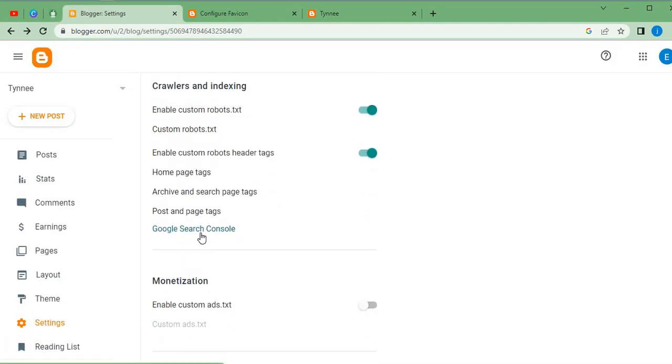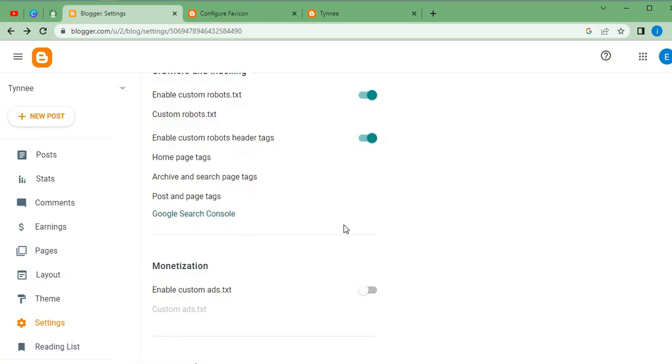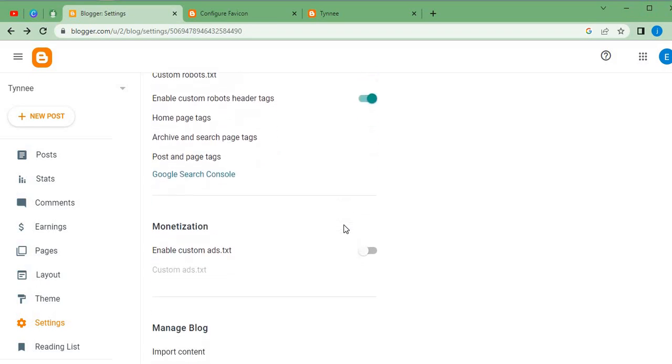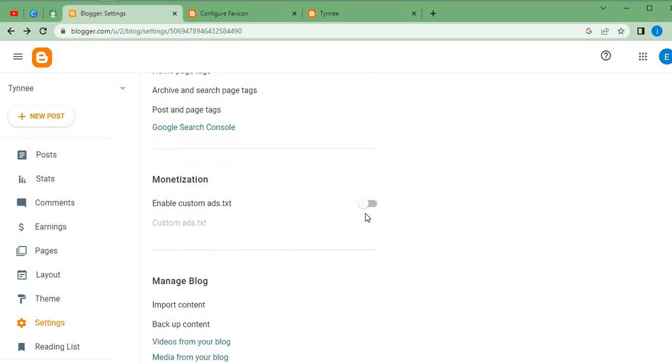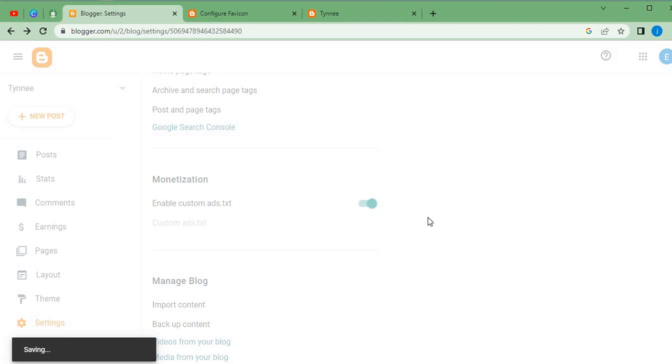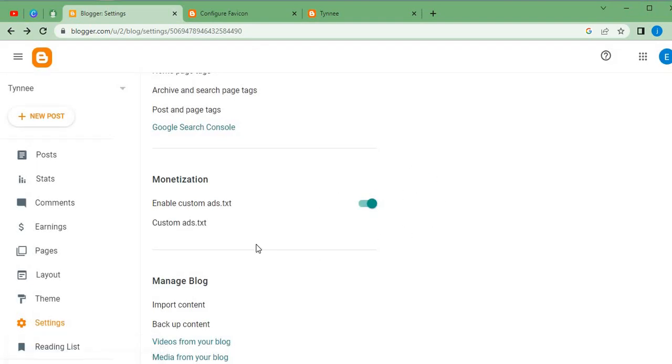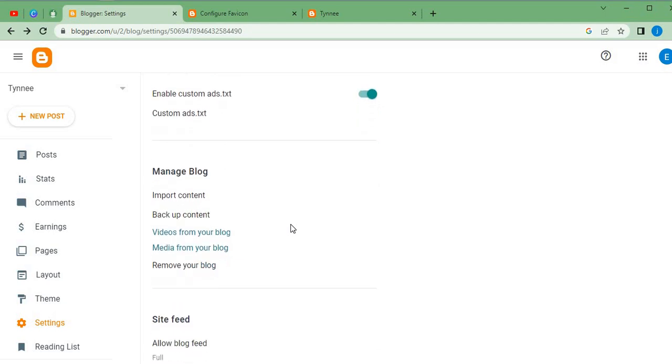Then the next thing is the Google Search Console. I'm going to come back to this and show you guys how you can use the Google Search Console, how you can create an account, and how you can link your blog account to Google Search Console. So the next thing is monetization. We are going to put this on too. A lot of people find it difficult to locate their custom ads.txt. So I'm going to show you one way in which you can easily get your custom ads.txt, and it's very simple. But we are not going to do that now because we're still coming back to that.